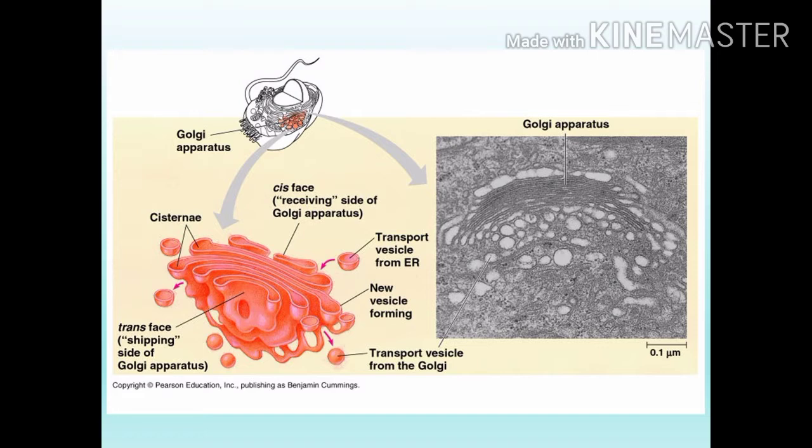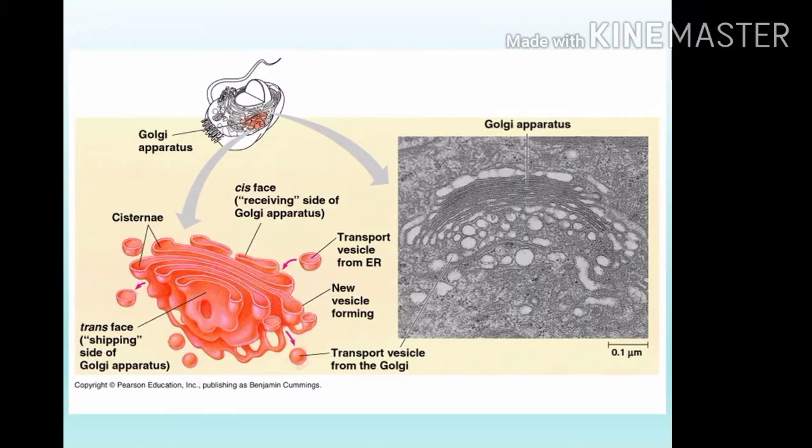Then the transport vesicle from ER. What is ER? Endoplasmic reticulum. This vesicle receives the substance from the endoplasmic reticulum. A new vesicle forming site is there. Then transport vesicle from the Golgi. Golgi apparatus also synthesizes some substances, enzymes, hormones. The last one, that transport vesicle, transports substance from the Golgi apparatus to other parts of the cell. This is the structure of Golgi apparatus.